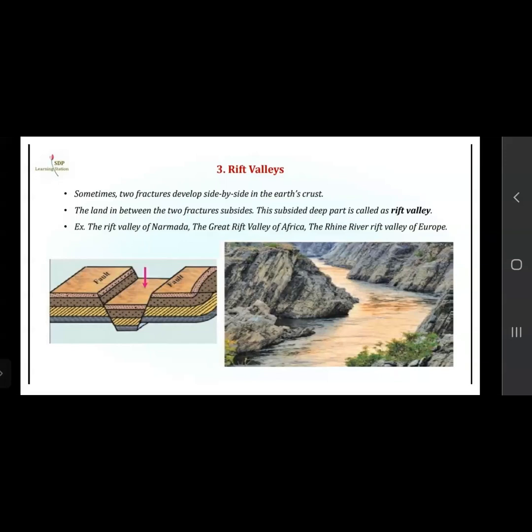Examples are the Rift Valley of Narmada, the Great Rift Valley of Africa, and the Rhine River Rift Valley of Europe. You can have a look at the picture to see how the valleys look.